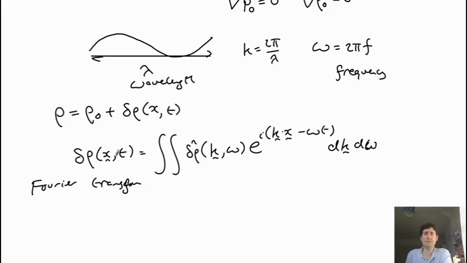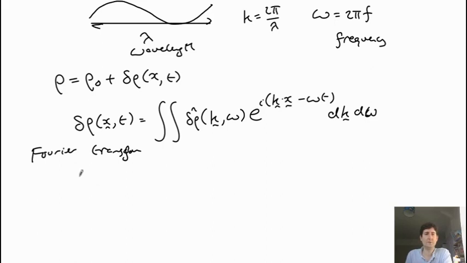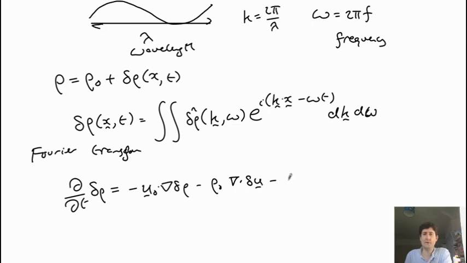And then we can apply this to all the equations. So, for example, let's write the density equation. So we have d by dt of delta rho, and then on the right hand side we have a minus u naught dot grad delta rho, and we have a minus rho naught times the divergence of delta u. And we'll have a delta u dot grad rho naught, and finally we'll have a delta rho times the divergence of u naught.